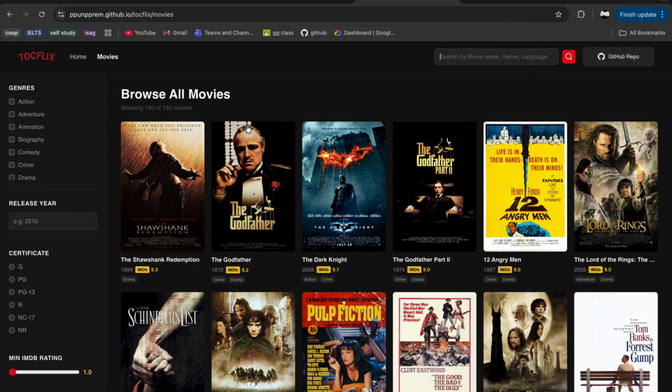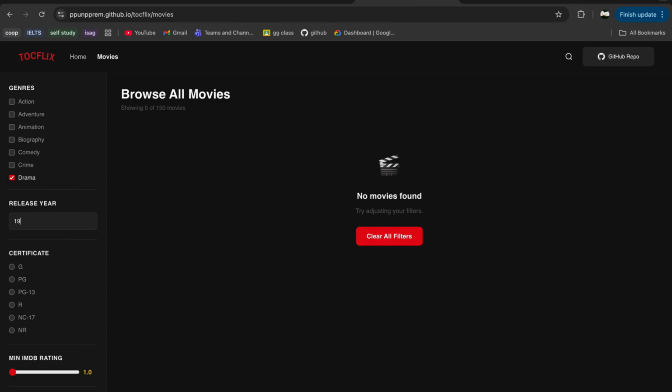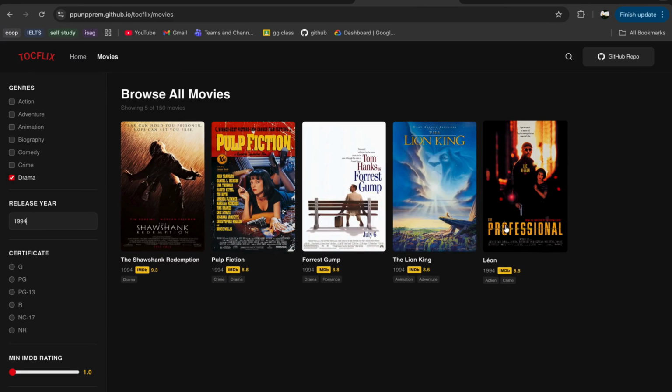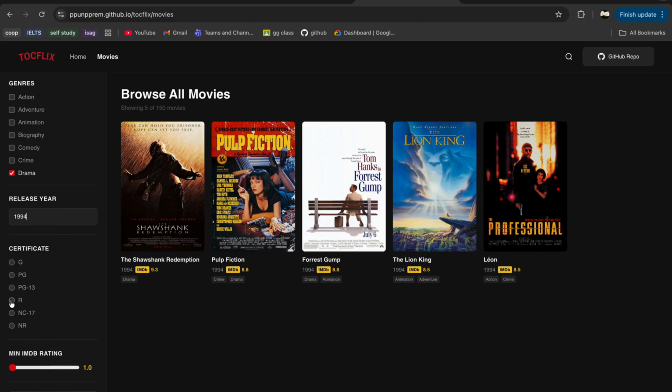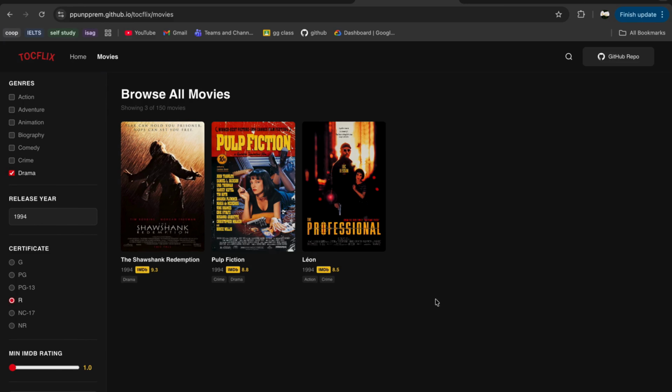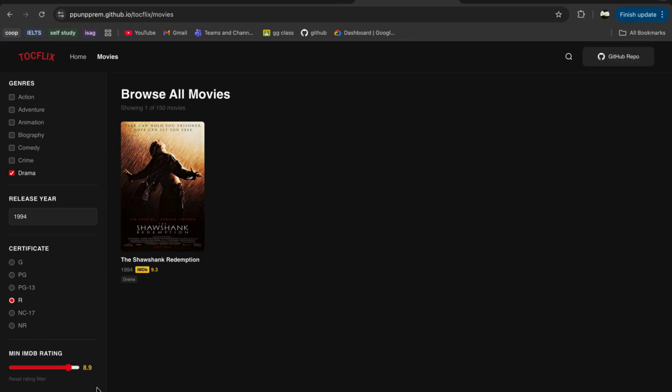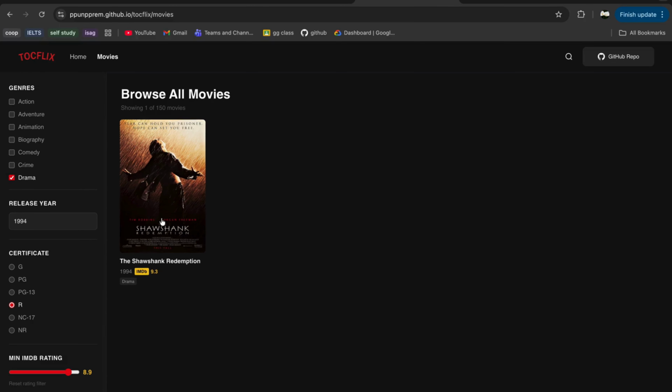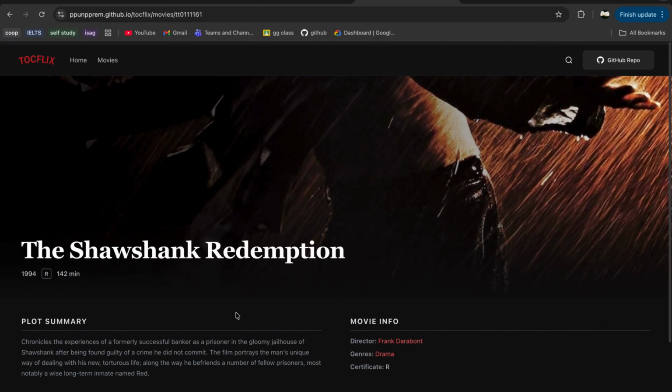Okay, and moreover, you can combine all the filters together. Like I want drama movies. It's changed from 150 to 113 already, right? And I want it to come from 1994. There are 5 left. And I want it to be only rated R. There are 3 left. And I want it to be more than 9 rating. Yeah, so the result is Shawshank Redemption. And we can click on it so we can see the detail.